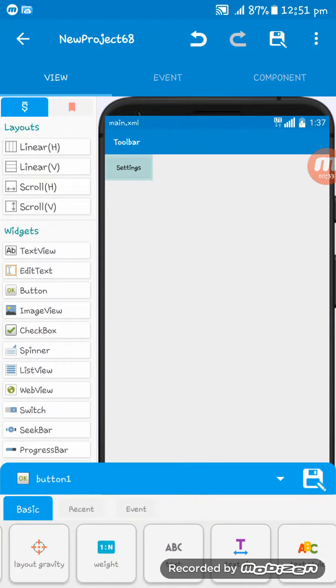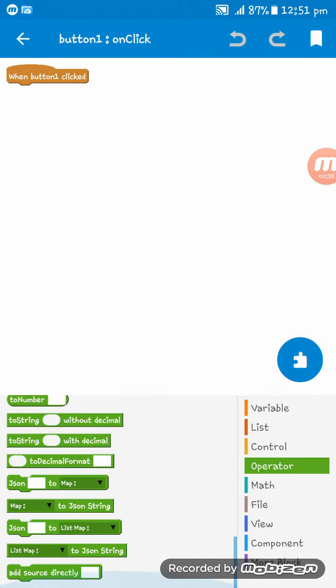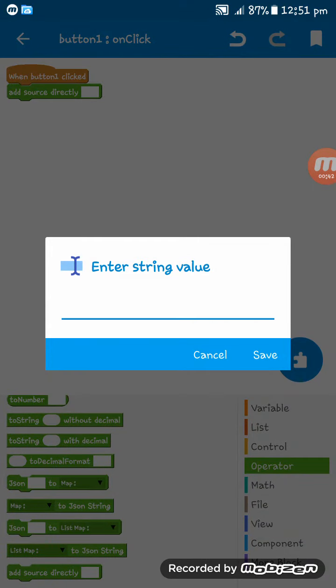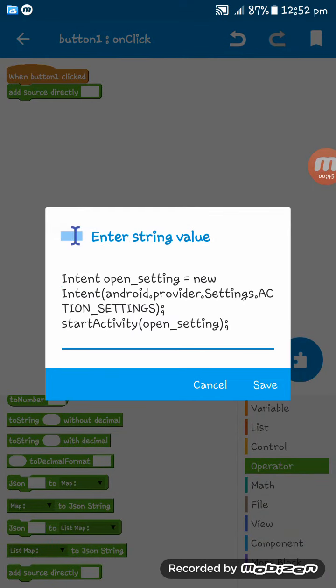If we click on this button, settings will be opened. Now, button on click, add source directly. You can get this code in the description box.